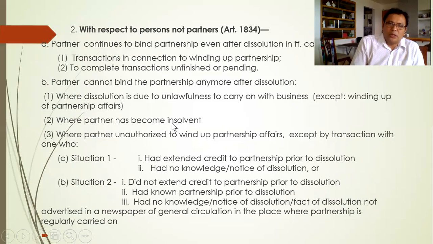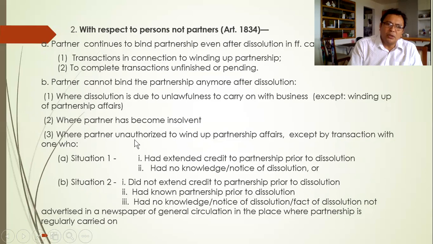So who declares a person insolvent? It's the court. If a court declares you insolvent, you are no longer capable of giving consent. So therefore, you cannot bind the partnership anymore, much less yourself, because you are already incapacitated.